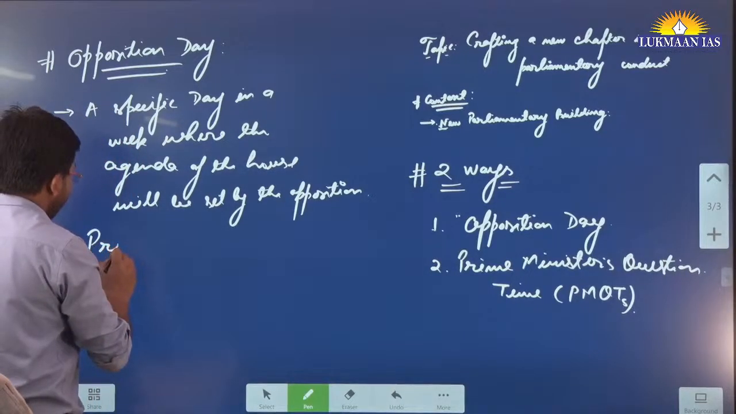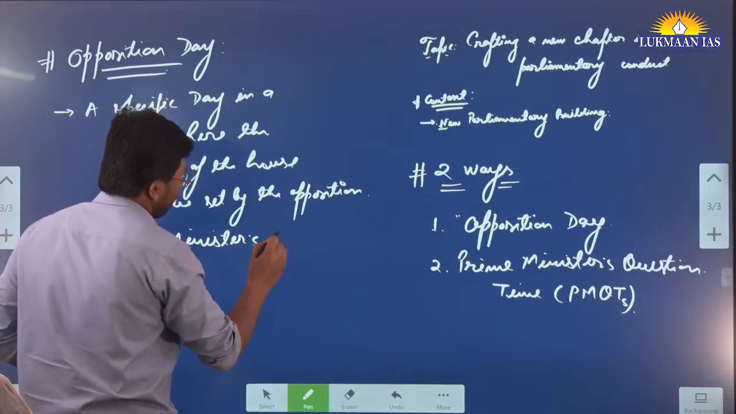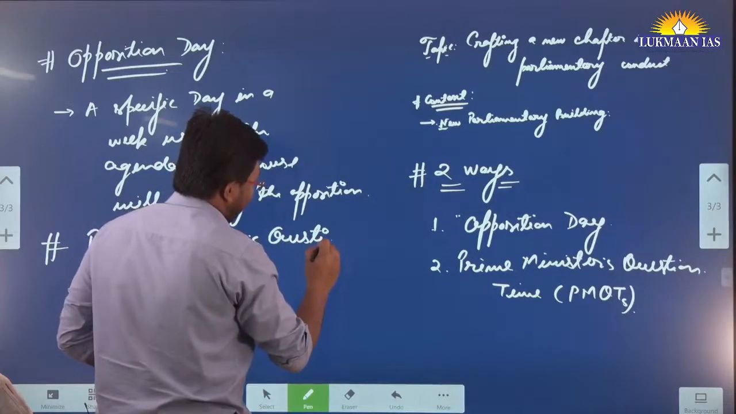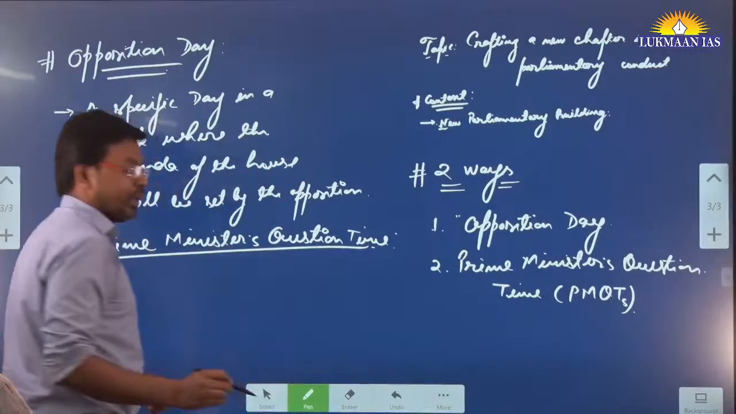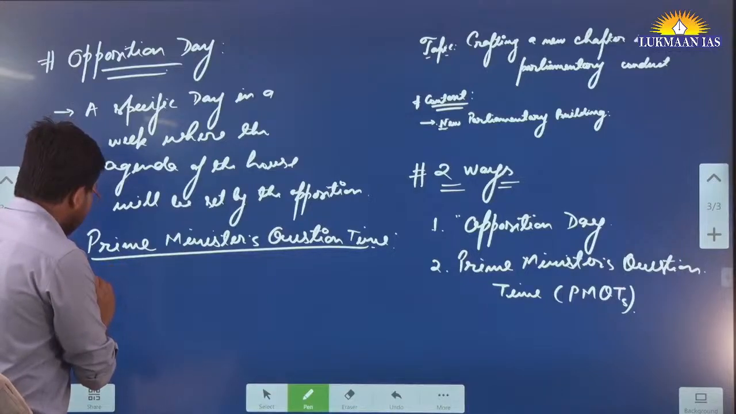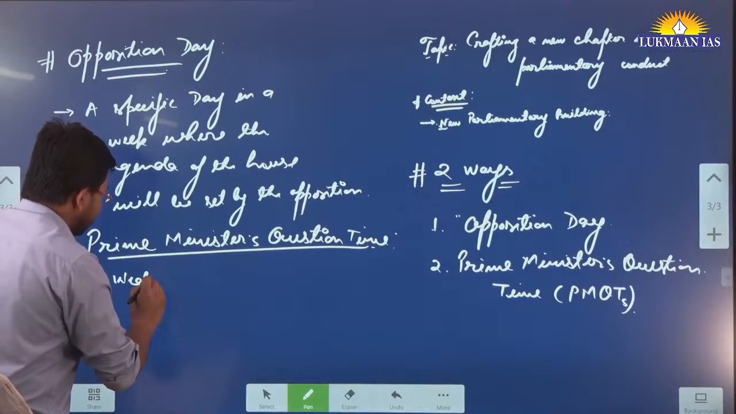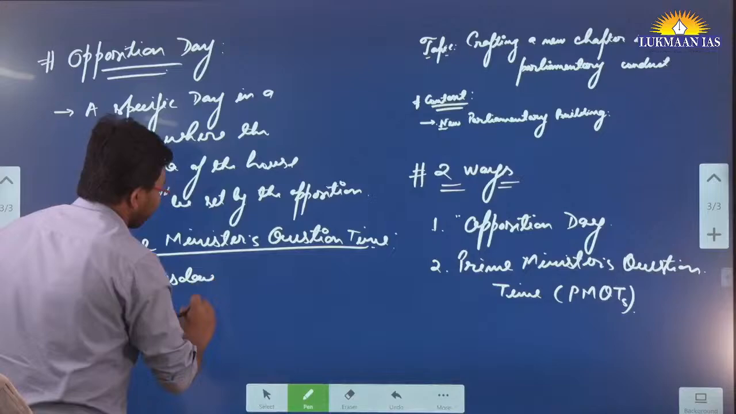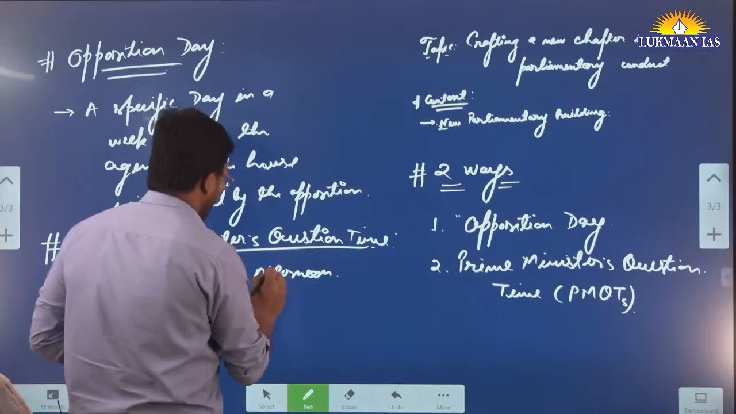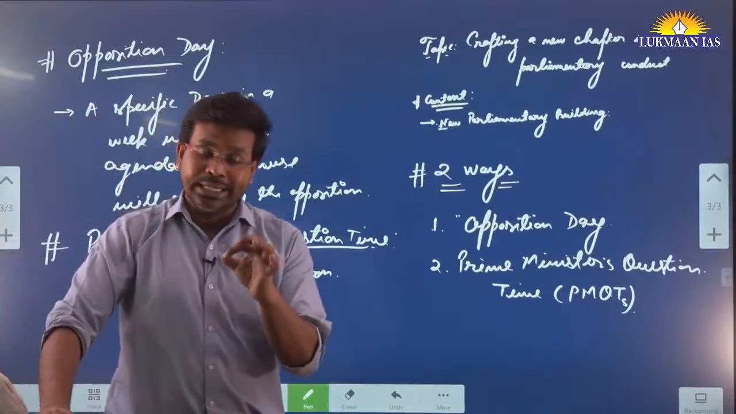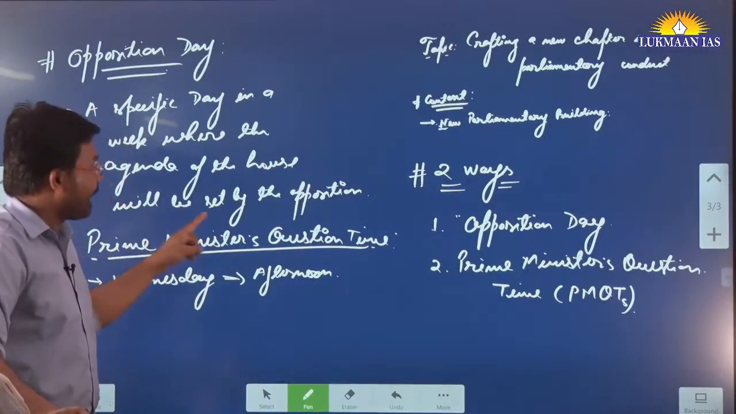Prime Minister's question time. So what is this Prime Minister's question time? Basically, Prime Minister's question time is a specific day. Let's say, like in Great Britain, they have set Wednesday, that too in the afternoon of Wednesday, when the opposition leader and the opposition members of the parliament raise their questions directly to the Prime Minister.